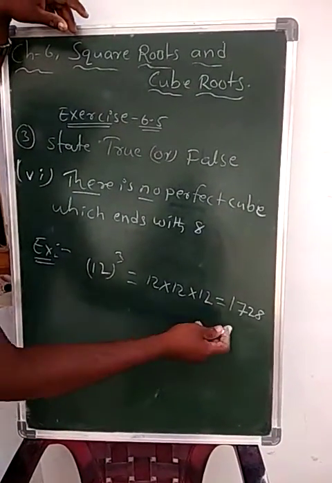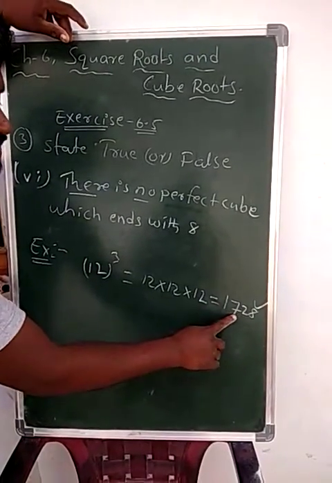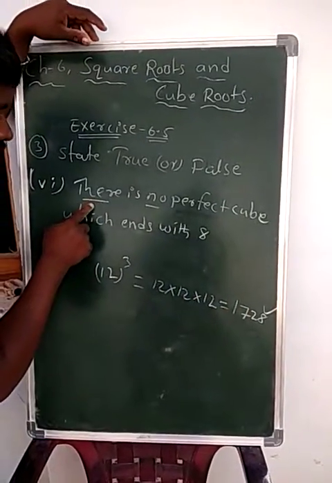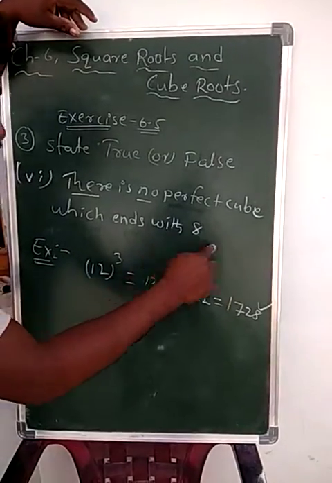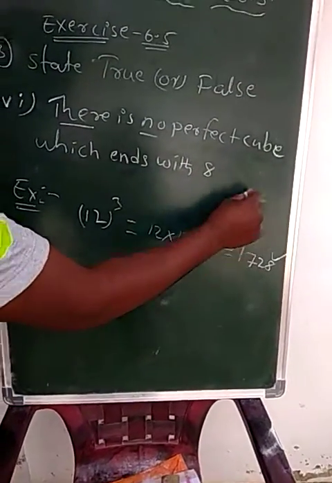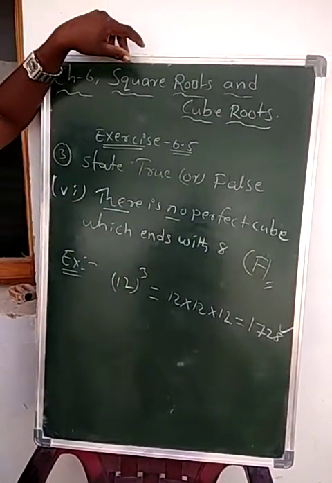Now this ends with 8 only. 1728 is a perfect cubic number. But here it says there is no perfect cube which ends with 8. Here a perfect cubic number ends with 8. So that's why the given statement is a false statement.